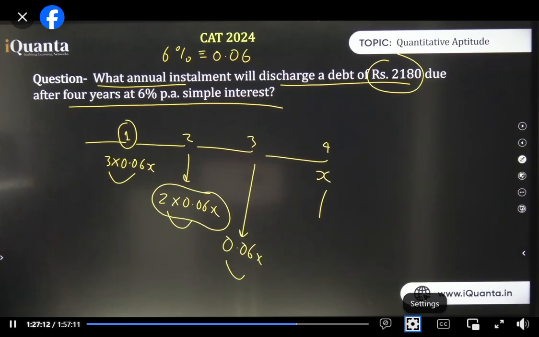And every year you have to pay a certain installment. The moment we pay the installment, that is always in the end of the year. Okay?